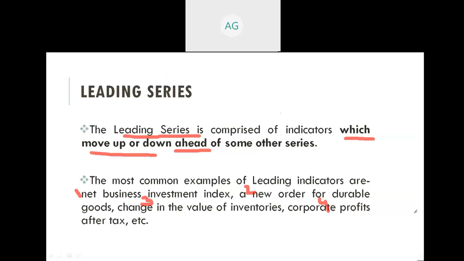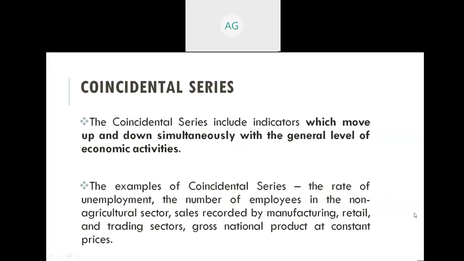Now moving to the next slide. The second way of barometric method is coincidental series. So the coincidental series include indicators which move up and down simultaneously. Here the word simultaneous is important, with the general level of economic activities.